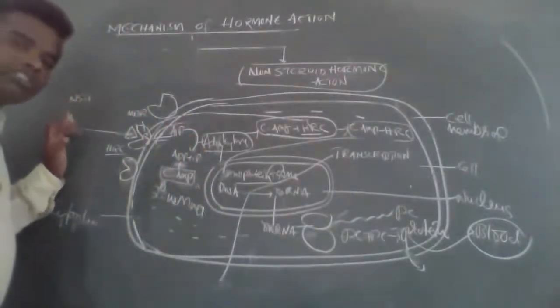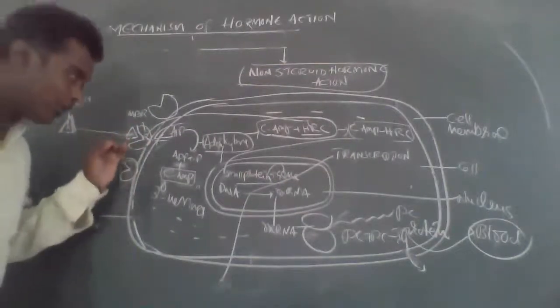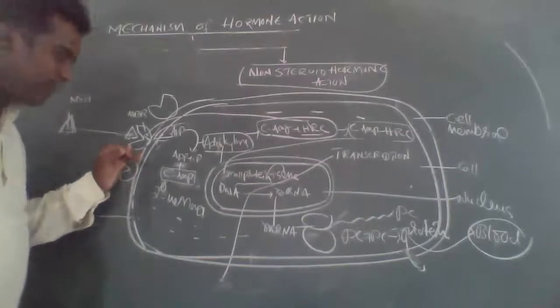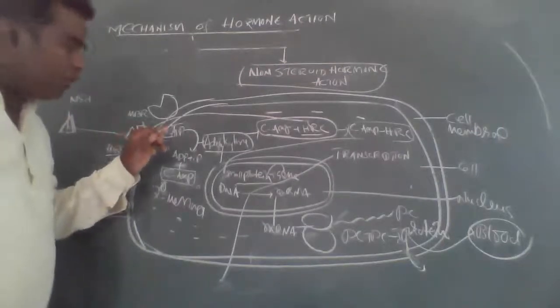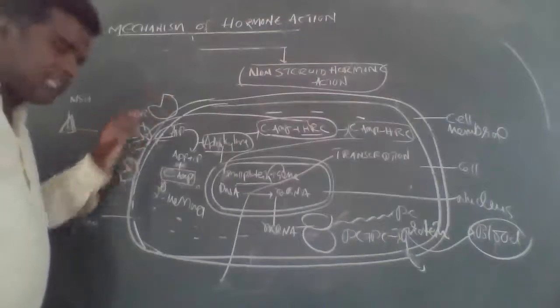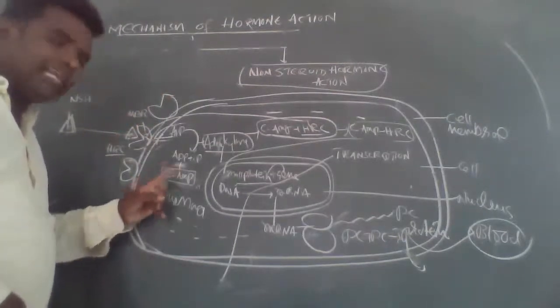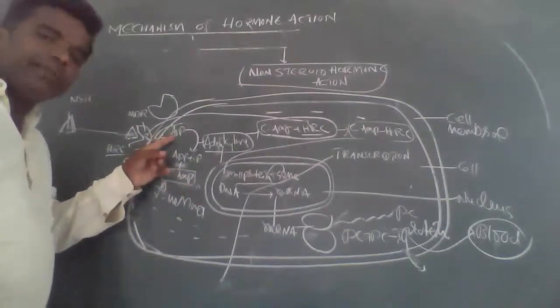To reach the target tissue and target organ. In that condition, the target tissue and target organ grow, and growth and development take place. Okay, so this is the mechanism of non-steroid hormone action. I think all of you have understood.